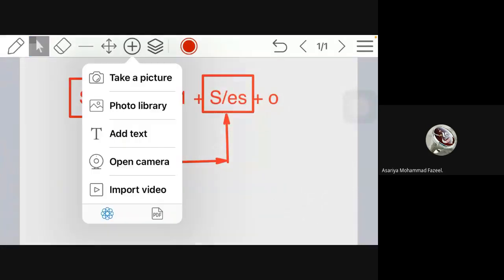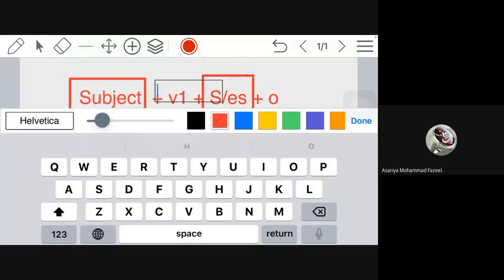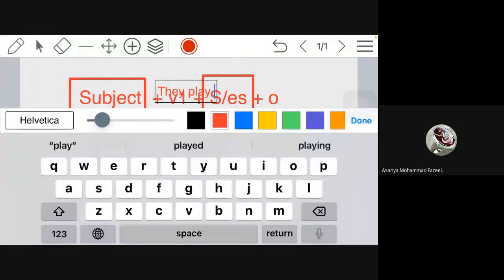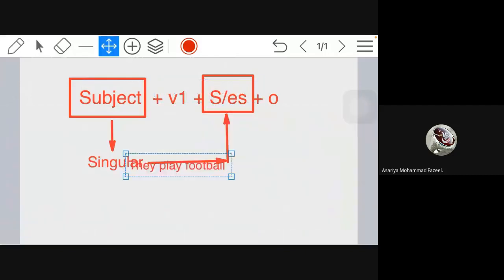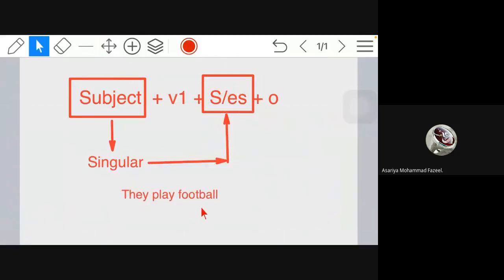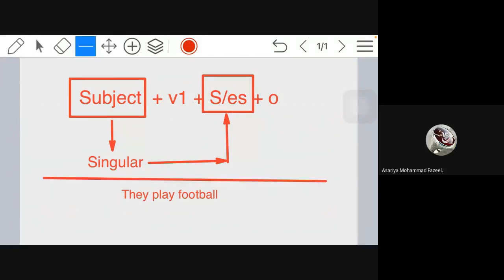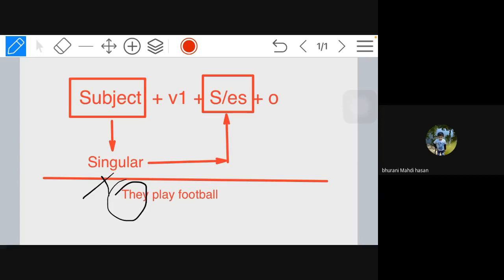Okay. Now if I say, they play football, is this sentence right or wrong? Right. Why is it right? Because it is not singular. It is plural. They means many. Very good. They means many. They is not singular. So we don't have to add s or es with the verb.